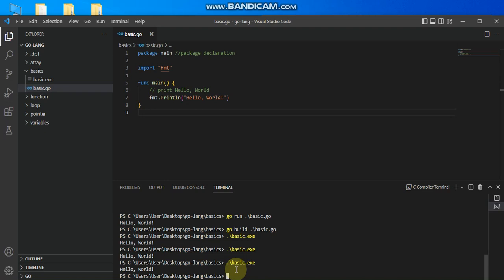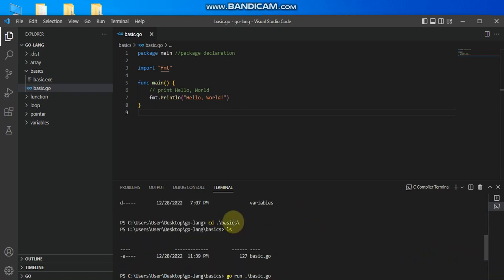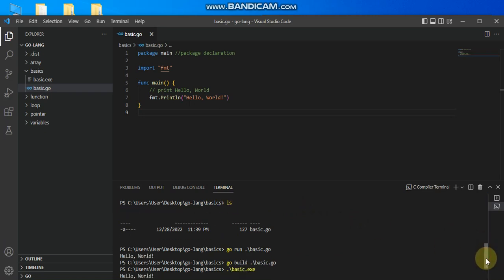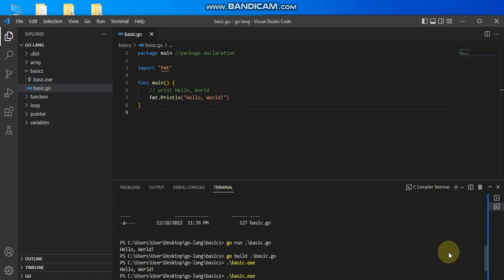So how do I get to do this again? Remember, I first make sure that I'm inside my folder where I have my files, such as basic.go and basic.exe. So I first make sure of that. I change my directory to basic folder. Then from that basic folder, I have my prompts changed here. As you can see, my prompt here is just Golang, it ends here, which is the root folder. Then I have to change it here to basic. So I have my basic folder here. Then I have my file to be compiled here, which is go run basic.go.